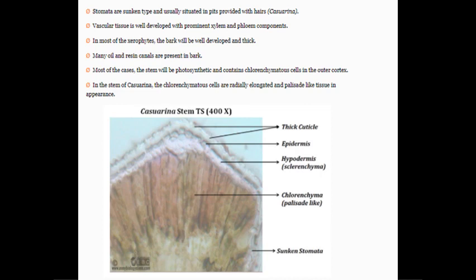Here in the transverse section, the different parts, that is epidermis, hypodermis. On the epidermis, the thick cuticle you can observe, then chlorenchyma or the palisade-like layer is present, and finally the sunken stomata are also observed in the Casuarina stem transverse section.